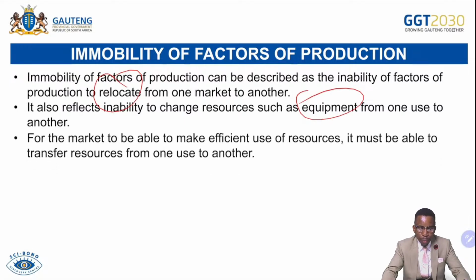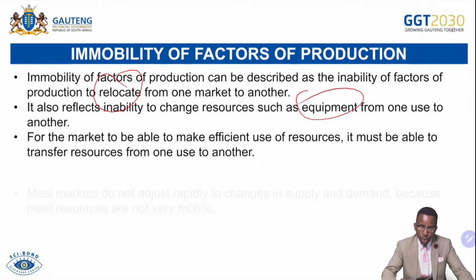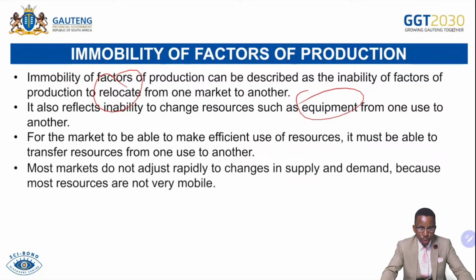For the market to make efficient use of resources, it must be able to transfer resources from one use to another. If we have too many photocopying machines, and you don't need more of them, you cannot turn them to another use. So for that reason, the market will remain inefficient because at times you have a surplus of capital goods of some nature that are not used enough. Most markets do not adjust rapidly to changes in supply and demand because most resources are not very mobile.